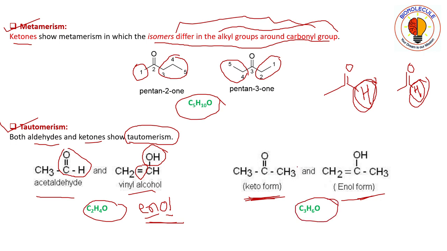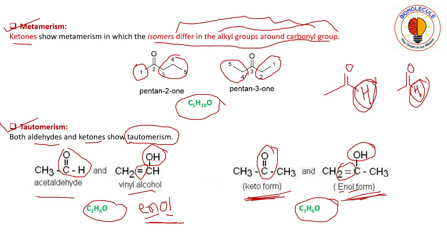Here this is acetone. You can see this one has one keto group and this one has one double bond and one hydroxy group, that is the enol form of the same compound. This one is the keto form, this one is the enol form. Enol is simply from double bond and alcohol.